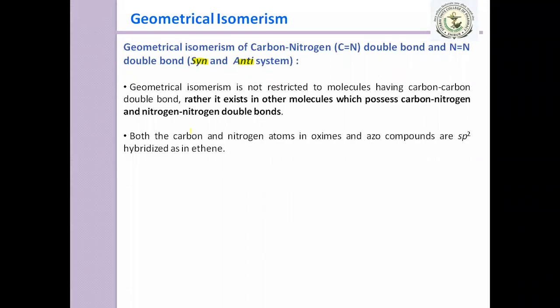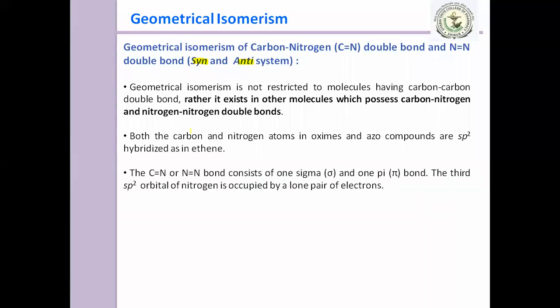Both the carbon and nitrogen atoms in oximes and azo compounds, azo compound meaning having a nitrogen-nitrogen double bond, are sp2 hybridized, as in ethene, and that's why geometrical isomerism is possible. Also, as there is a double bond, there is restriction to rotation.